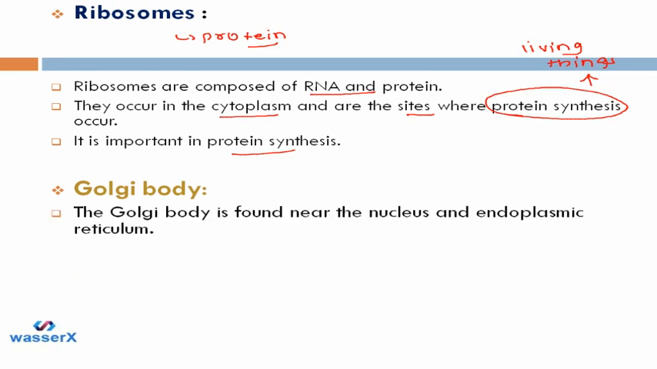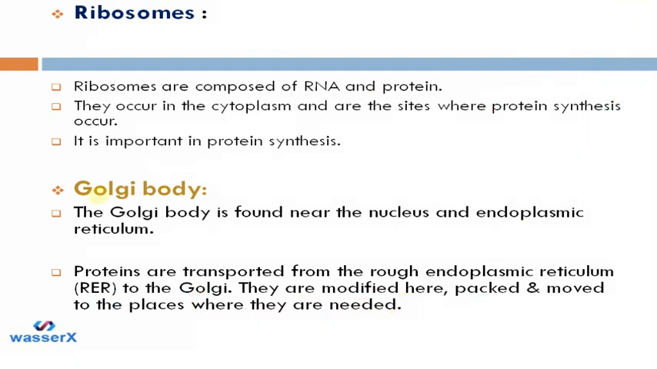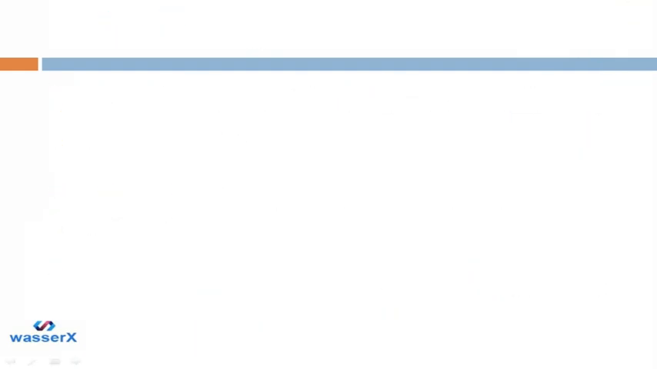Next is the Golgi body. The Golgi body is found near the nucleus and endoplasmic reticulum, and proteins are transported from the rough endoplasmic reticulum, RER, to the Golgi. We know endoplasmic reticulum is of two types, rough and smooth. So proteins are transported from the rough endoplasmic reticulum to the Golgi body, and here the proteins are modified. They are packed into vesicles and moved to the places where they are needed. So that's why we call the Golgi body the post office of the cell.